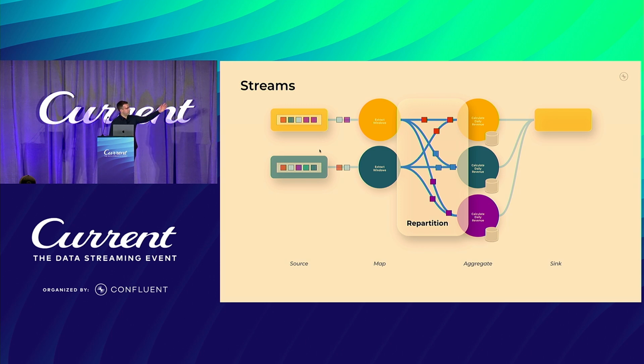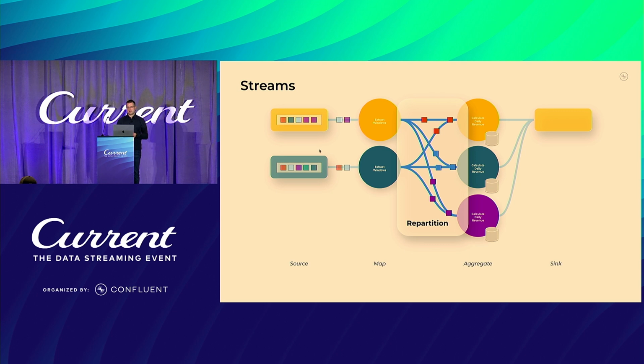So we send all the orange ones to the first operator, all the blue ones to the second, and so on. Sometimes a shuffle or repartitioning like this is necessary for relocating items. It brings together all events for a particular item so that they can be processed by the same node. Only that way can we aggregate data from all these events that belong together.